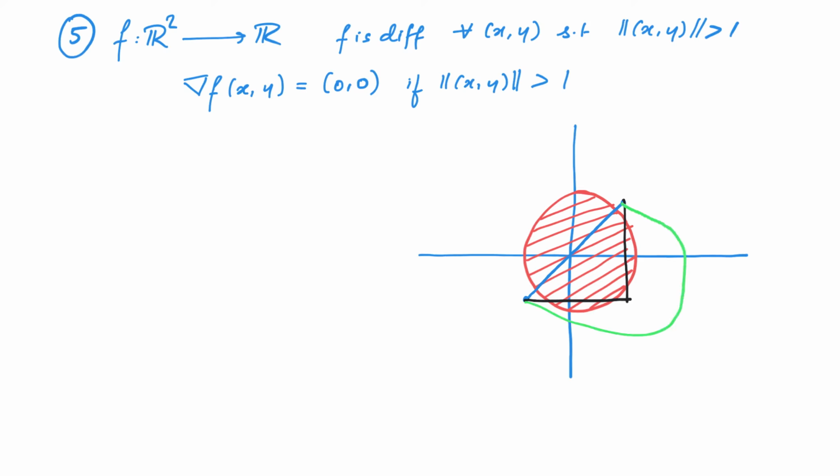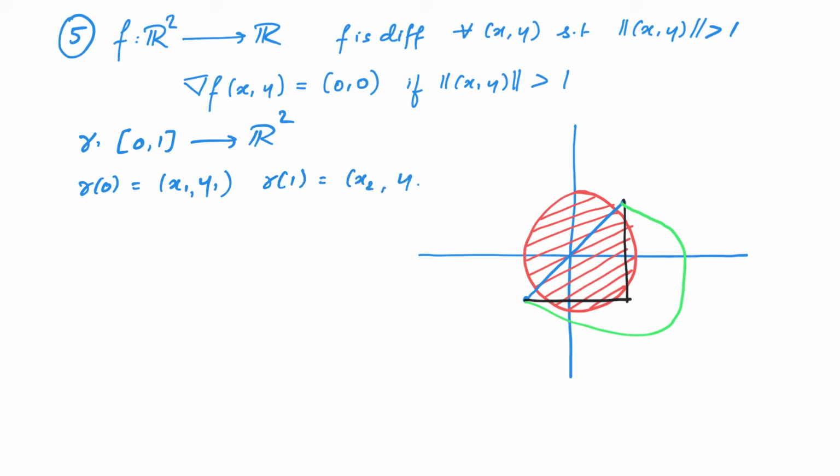More precisely, we are looking at some curve gamma from [0, 1] to R2 such that gamma of 0 is equal to x1, y1 and gamma of 1 is equal to x2, y2. And we are looking at the function f composed with gamma.